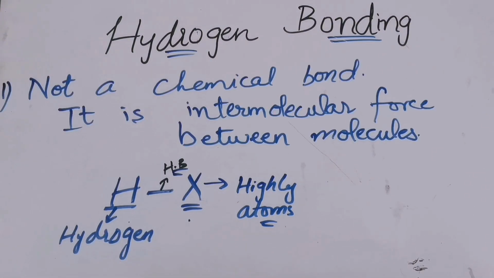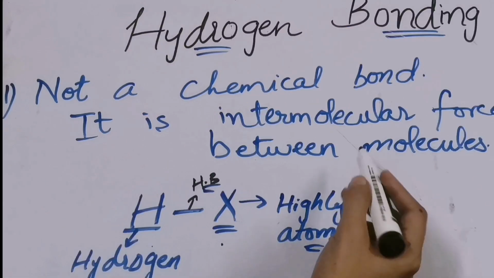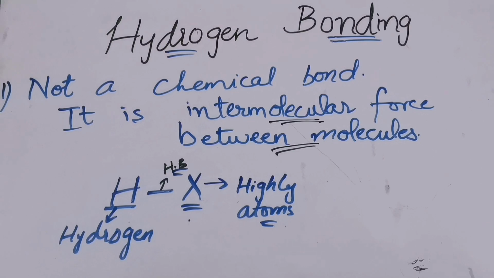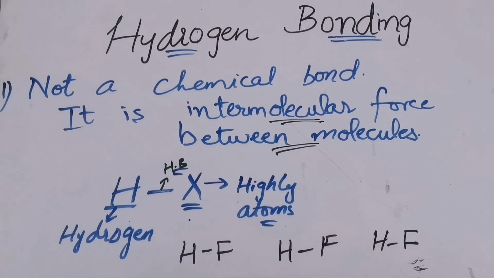Hydrogen bond is not a chemical bond. It is an intermolecular force between molecules. Let me tell you the example of HF. See over here, it is not a chemical bond. It is an intermolecular force of attraction between molecules. It is one molecule, it is the other molecule, and the force of attraction between them is the hydrogen bond.